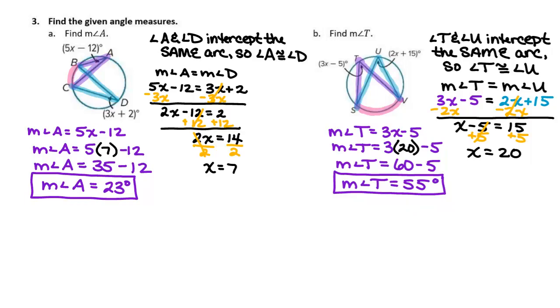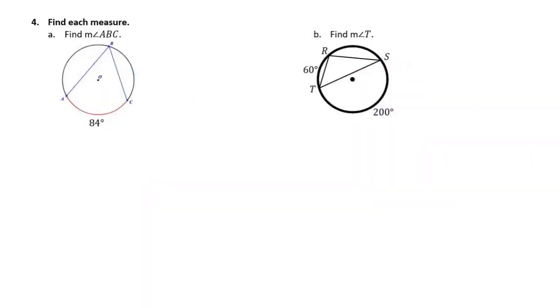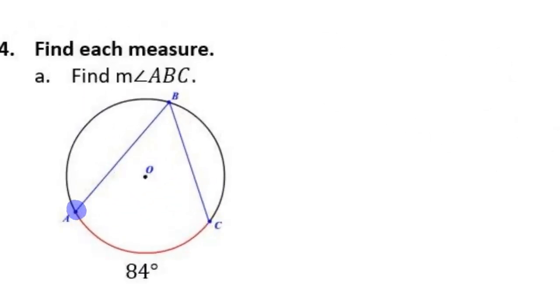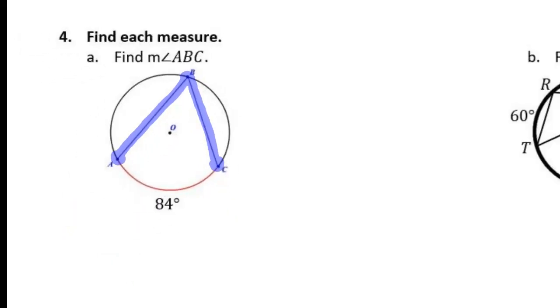Very nicely done. All right, let's look down at number 4 now. Number 4, part A, we want to find the measurement of angle ABC. Here's A, come back to B, and then over to C. What is the arc that's being intercepted by angle ABC?